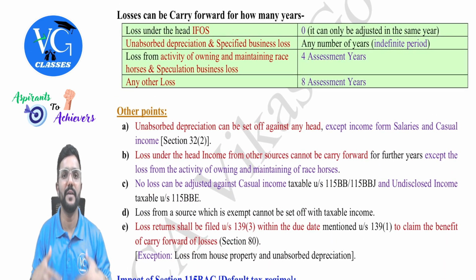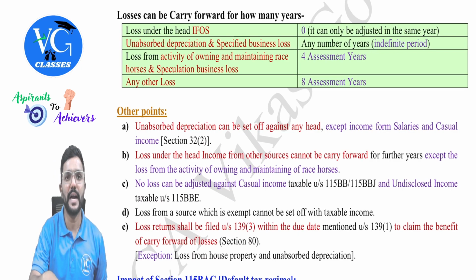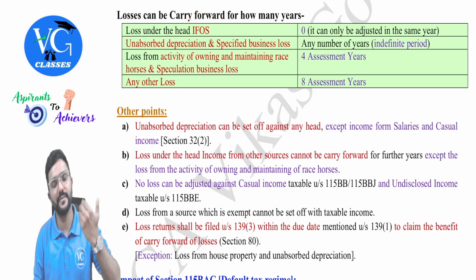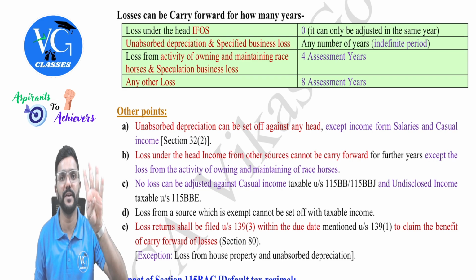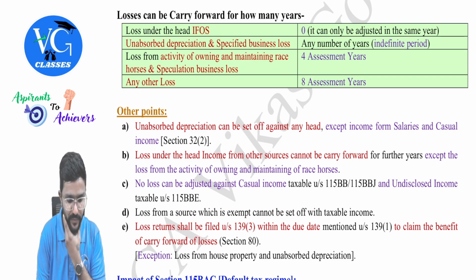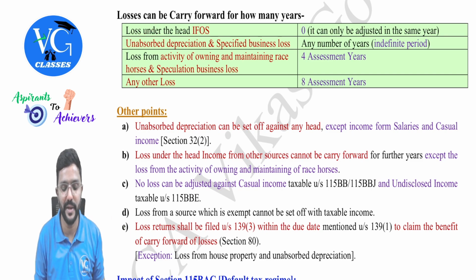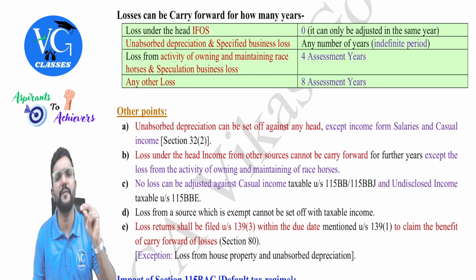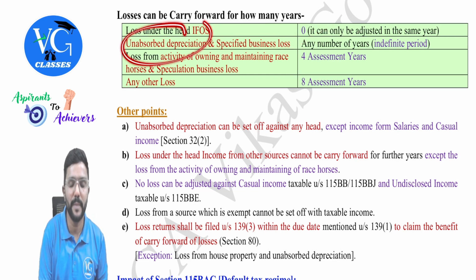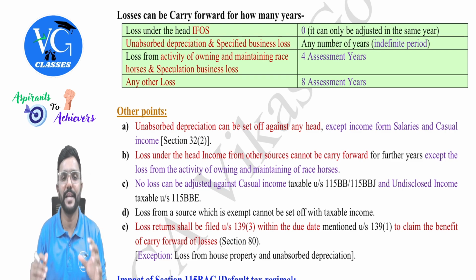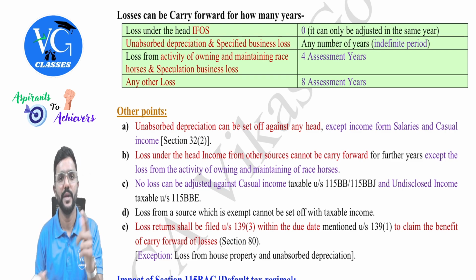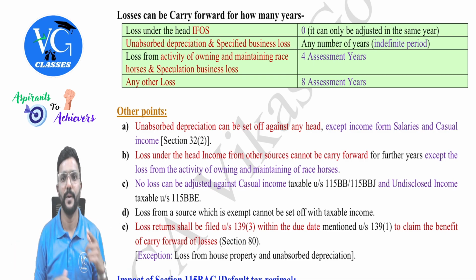And I have given one shortcut here. Each loss can be carried forward for how many years? Guys, if it is a loss under the head income from other sources, you can only adjust it within the same year. You cannot carry it forward. But one exception is loss from the activity of owning and maintaining racehorses, which can be carried forward for 4 years. Then, unabsorbed depreciation under the head PGBP and specified business loss can be carried forward for any number of years. And unabsorbed depreciation can be adjusted against any income except salary and casual income. Actually, against casual income and undisclosed income, you cannot adjust any loss, guys. Fine. This too can be carried forward for any number of years.